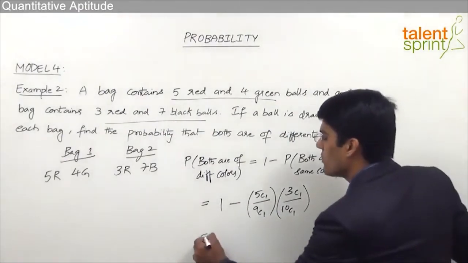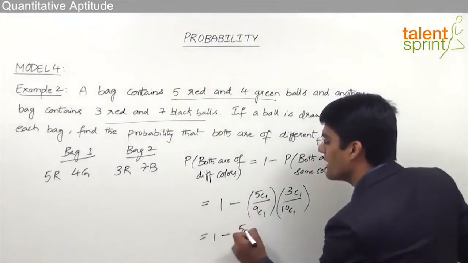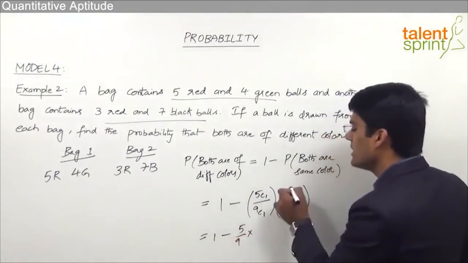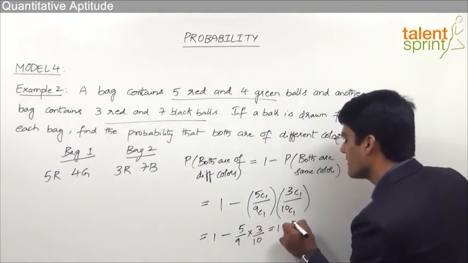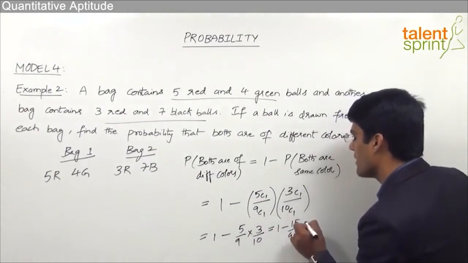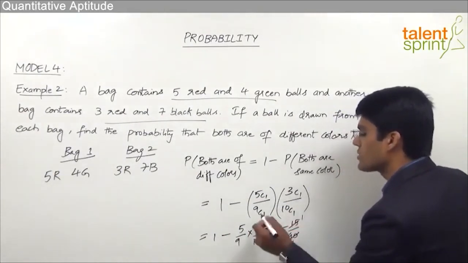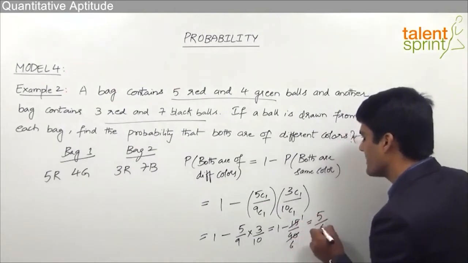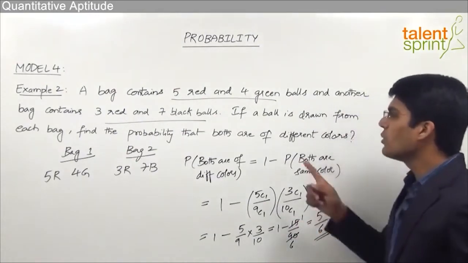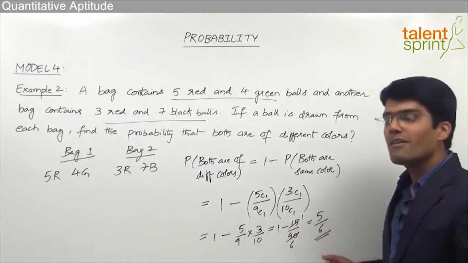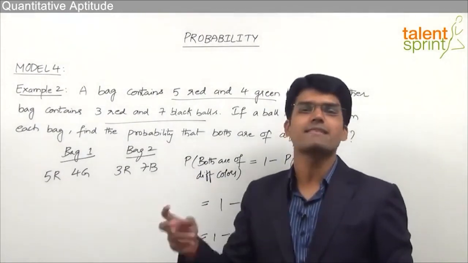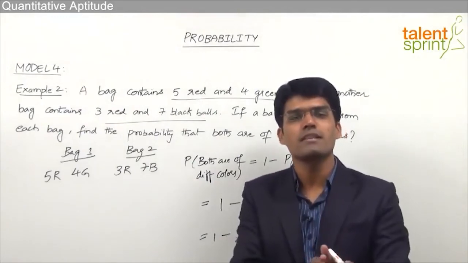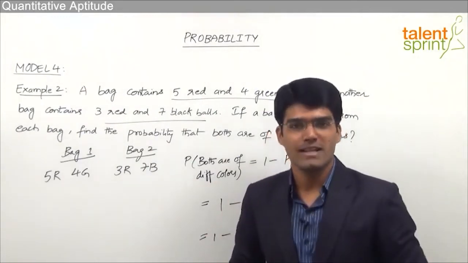So that is equal to 1 minus 5C1 by 9C1, which is 5 by 9, into 3C1 by 10C1, which is 3 by 10. So this is equal to 1 minus 15 by 90, or this is 1 by 6. So 1 minus 1 by 6 will be equal to 5 by 6. So the probability that both the balls are of different colors will be equal to 5 by 6. So this is how for these types of questions, instead of considering the various cases, we can always go for 1 minus probability of failure to get the required answer.